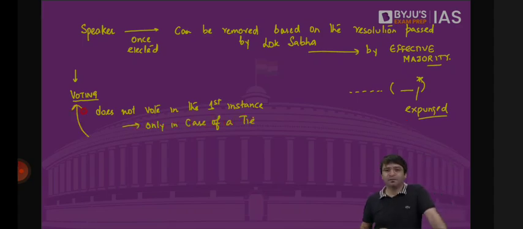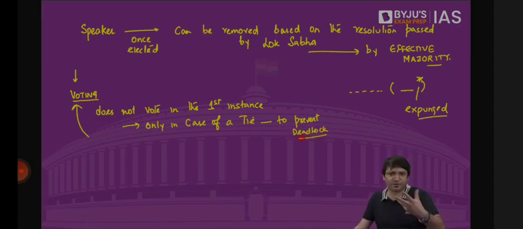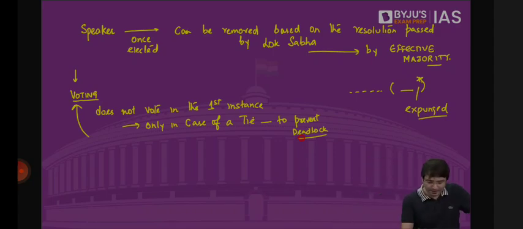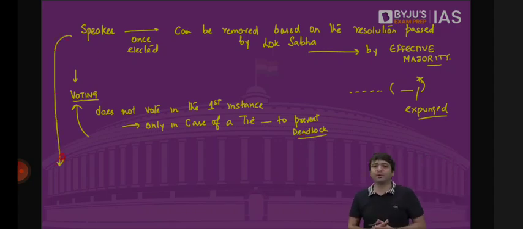Whenever I see that there's a tie, 250 in favor, 250 against, I will either vote in favor of this bill or against this bill. That is my discretion, which is to prevent deadlock. Otherwise, this bill is neither passed nor rejected. What will happen to this bill? I will vote in favor so that it is passed. I will vote against so that this bill is defeated. Clear? But the speaker, I told you, normally he remains in office during the entire term of Lok Sabha.